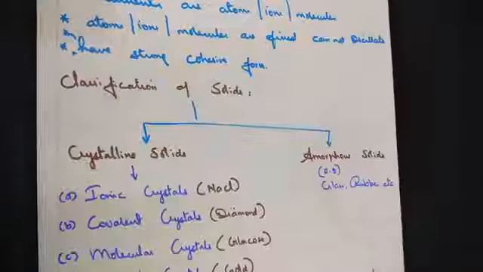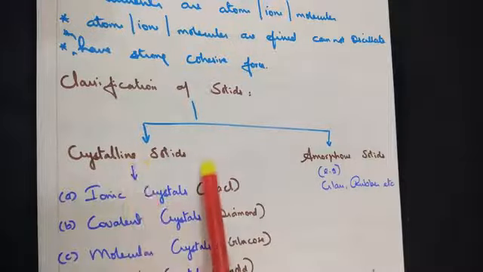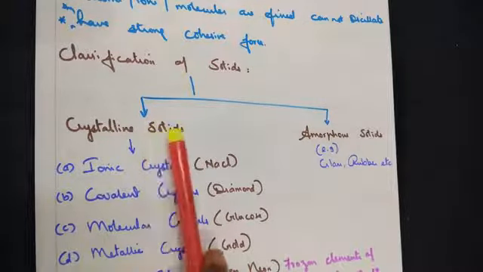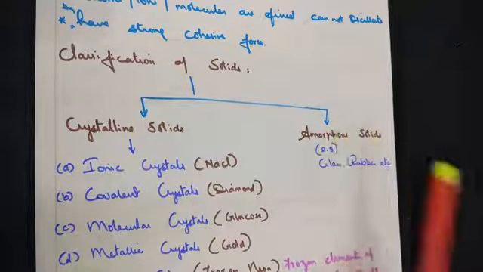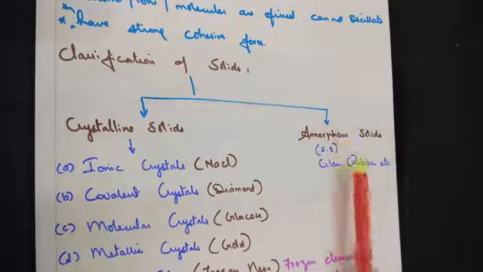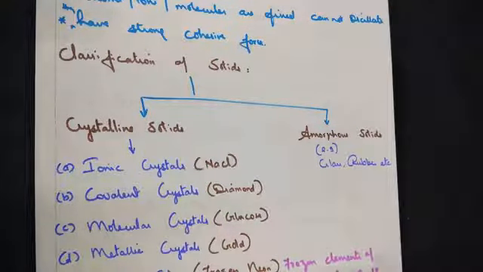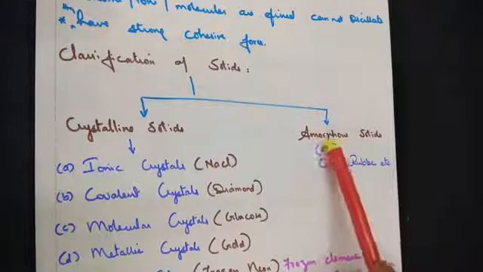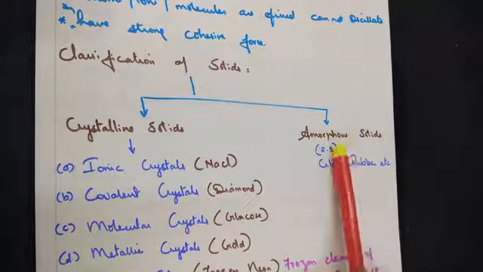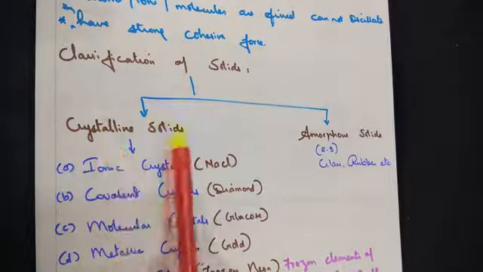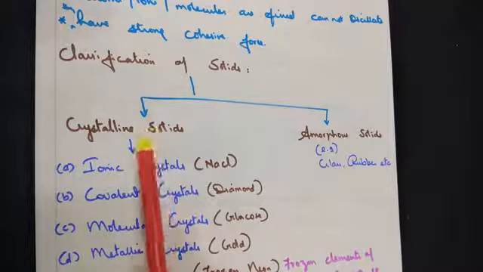Moving on to the second point, the classification of solids is based on two types. One is crystalline solid, the other one is amorphous solid. To understand easily, for crystalline, remember the transparent structure. Amorphous, non-transparent. Here I have given rubber as an example. One more point of difference: in amorphous solids, atoms are arranged in a disorderly manner, whereas in crystalline solids, atoms or ions or molecules have a regular arrangement.